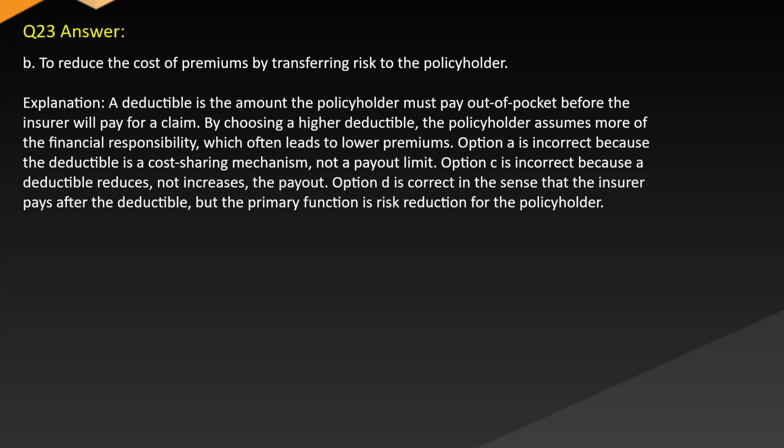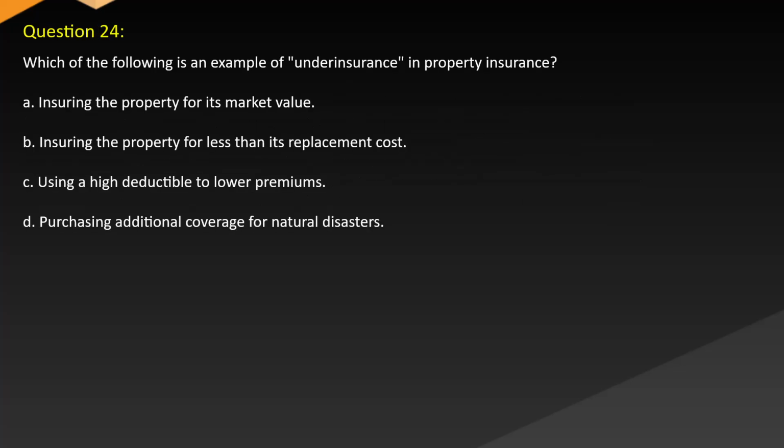Option A is incorrect because the deductible is a cost-sharing mechanism, not a payout limit. Option C is incorrect because the deductible reduces, not increases, the payout. Option D is correct in the sense that the insurer pays after the deductible, but the primary function is risk reduction for the policyholder.